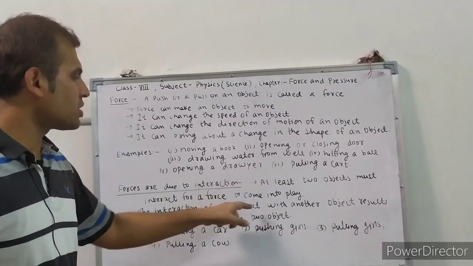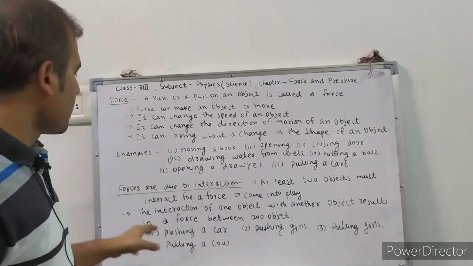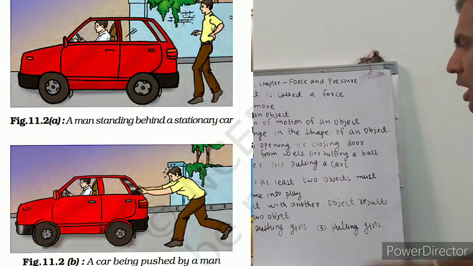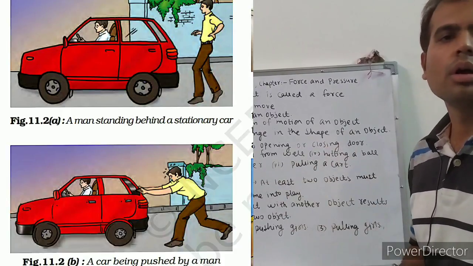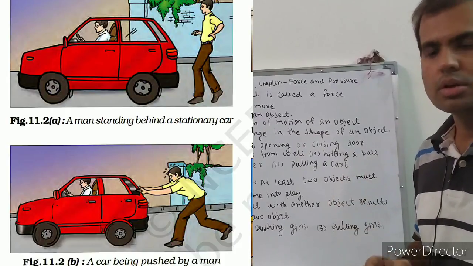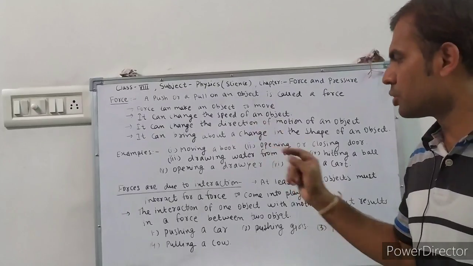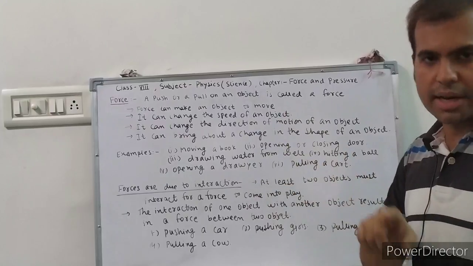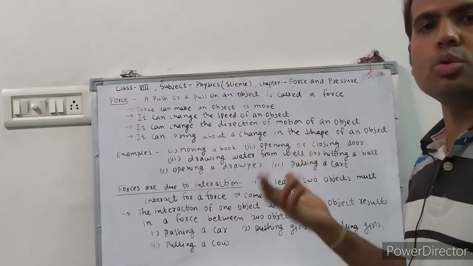Examples: see in this figure, a man is standing behind a car and wants to push it. When he pushes the car, the car will move. So pushing a car is an example of force due to interaction. Here the car is the first object, the man is the second object. So they are applying a force to each other.